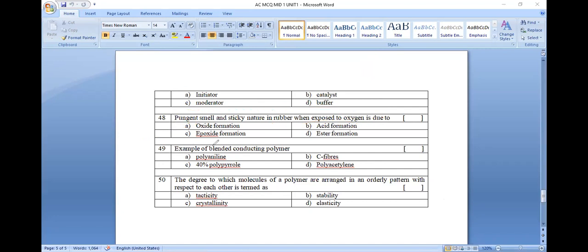Example for a blended conducting polymer: the best example is polyaniline. The degree to which molecules of a polymer are arranged in an orderly pattern, the arrangement of functional groups, atoms or molecules in an orderly pattern, is called tacticity. Tacticity is the process used for preparing stereopolymers.